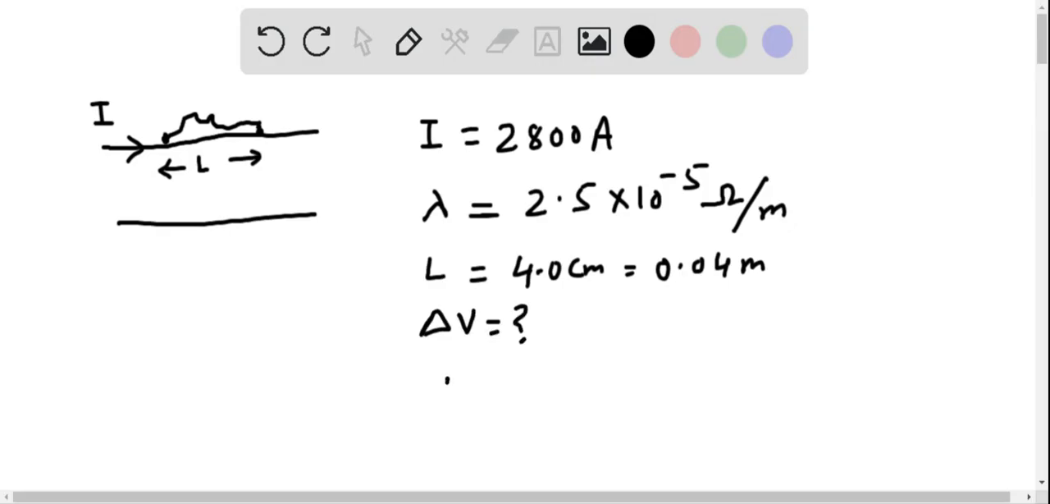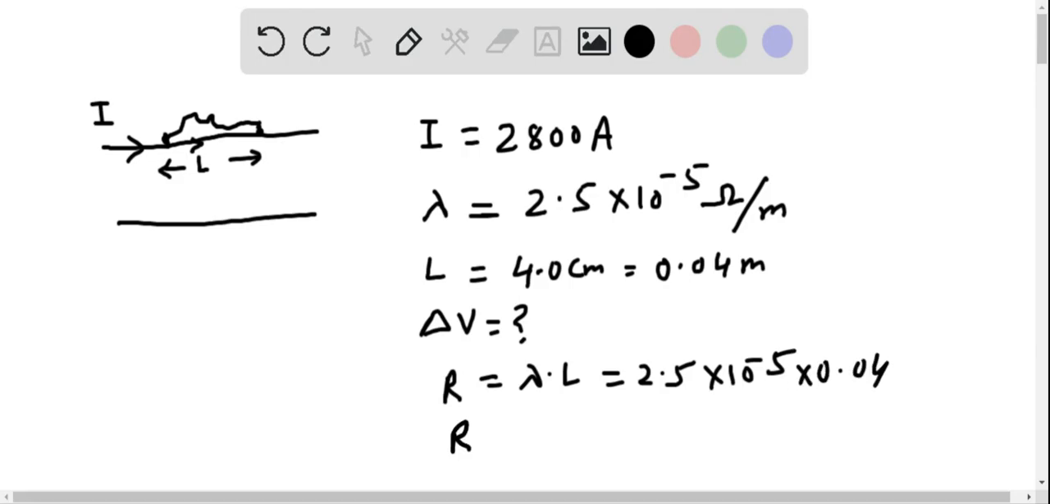So the resistance through which current will flow, the resistance of this portion we are measuring, that will be lambda into L, 2.5 into 10 to the power minus 5 into 0.04. When you simplify, the resistance would be 1 into 10 to the power of minus 6 ohm.